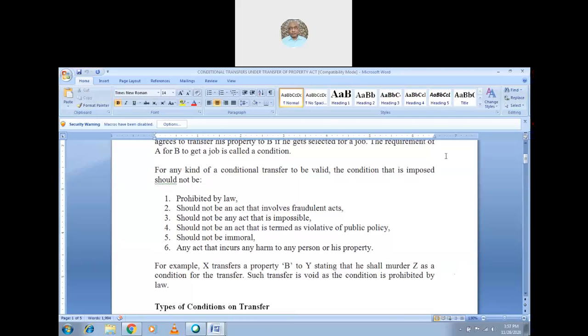No, sir. This beating is prohibited by law. So why should you have to beat him? Sir, if he beats him, he will get the property. But if you beat him, is it not a trespass against another person? Yes, it is a trespass. Then if anything is a trespass or illegal, we are not supposed to perform it.